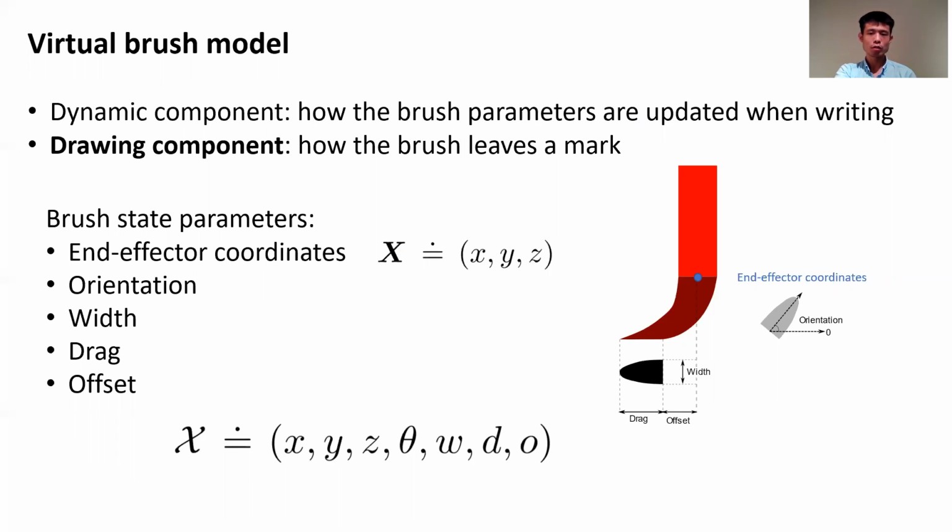The brush parameters include, at first, end effector coordinates, which is shown by this blue dot, and also the orientation, which describes the orientation of the writing mark on the virtual paper, and width and drag parameters, which describe the shape and the size of the writing mark, and finally offset parameters, which show the distance between the writing mark and the brush holder. We will use standard x to represent the end effector coordinate and the italic X to represent the concatenation of the brush parameters.